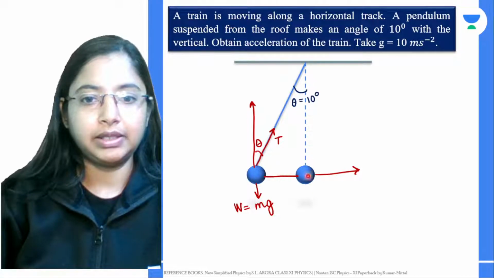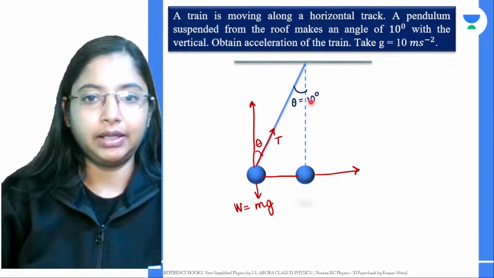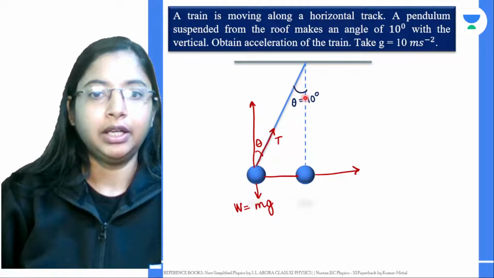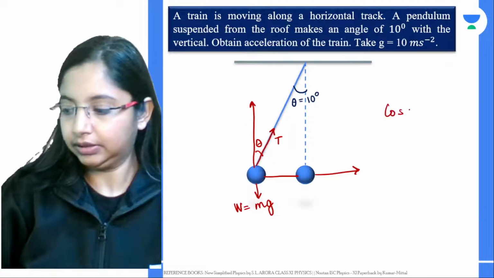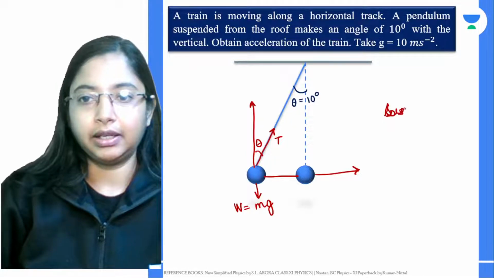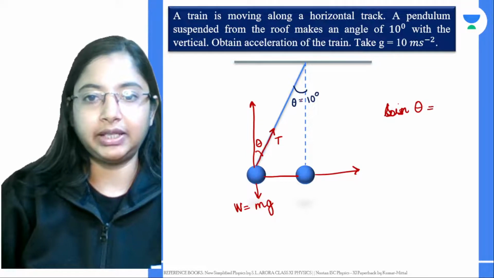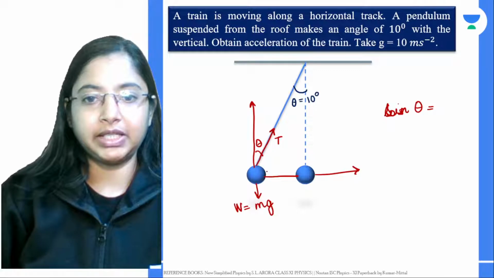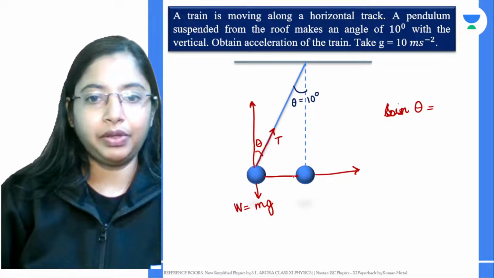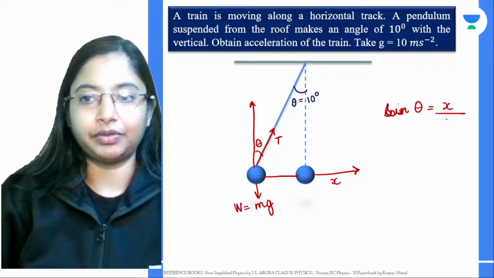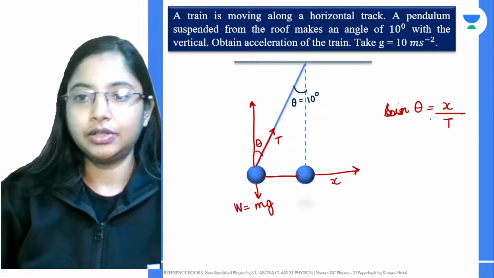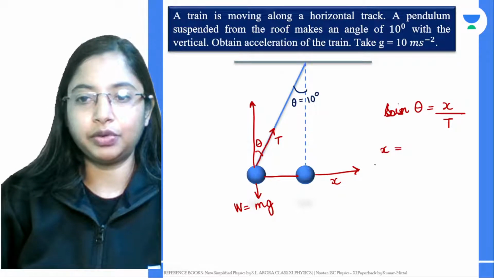So we take sine theta, which is the opposite or perpendicular divided by the base, or hypotenuse. The perpendicular we don't know, we want to find it, so that is x, and the hypotenuse over here is T. So from here, what is this perpendicular force that we are seeing? That is T sine theta.